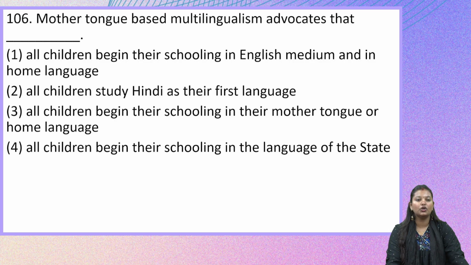The first option, all children begin their schooling in English medium and in home language. Option 2, all children study Hindi as their first language. Option 3, all children begin their schooling in their mother tongue or home language. Option 4, all children begin their schooling in the language of the state.